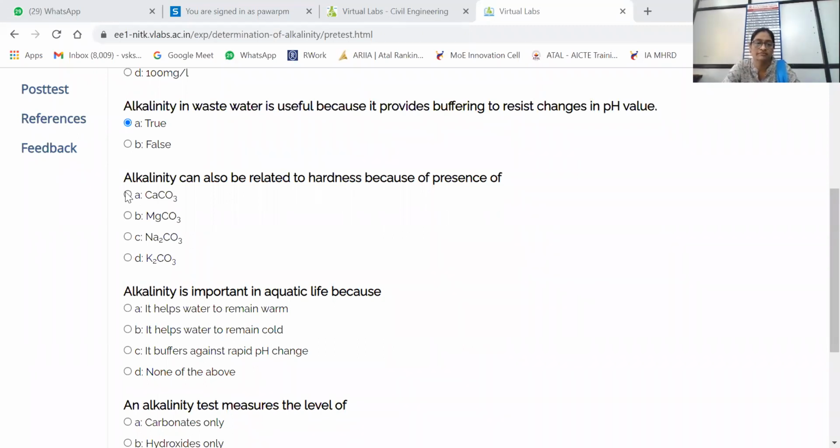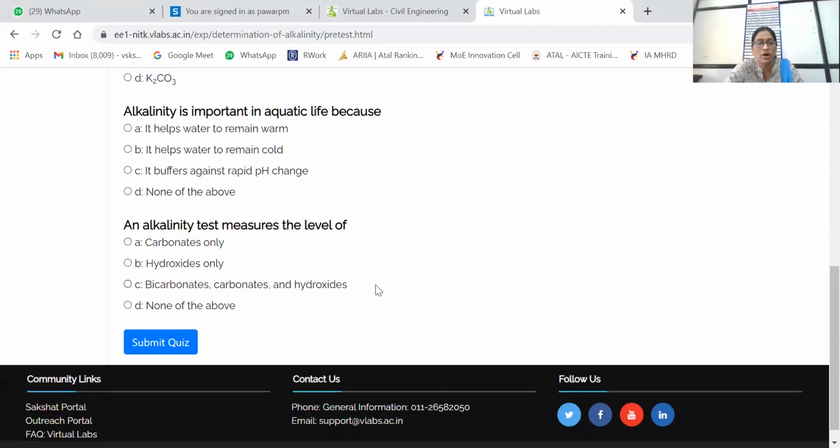Then, alkalinity is important in aquatic life because, why is it important? Because it helps water remain warm, it helps water remain cold, it buffers against a rapid pH change, or none of the above. It is a similar type of question as discussed above. Mahesh and Swapnil answered option C, so I will go with their answer, option C.